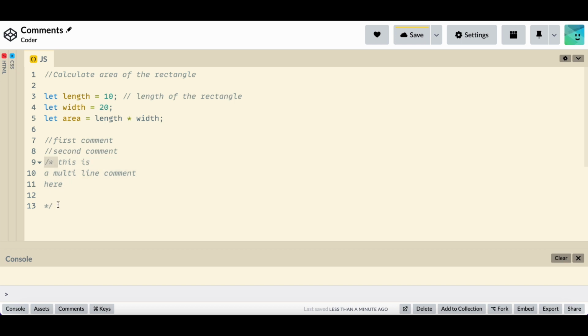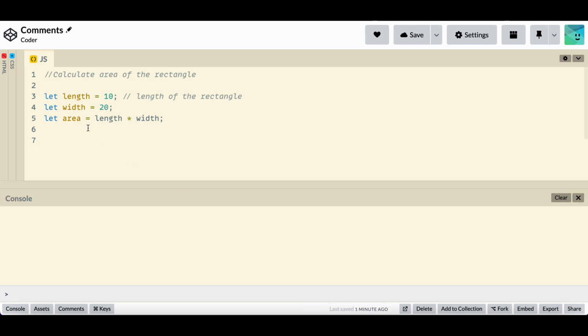Comments can also be used to stop the execution of code. Let's print this array on console. Here's the output. And let's assume you want to stop the execution of this line, maybe because you're testing, so you can comment it out. This can be done by either single or multi-line comments.